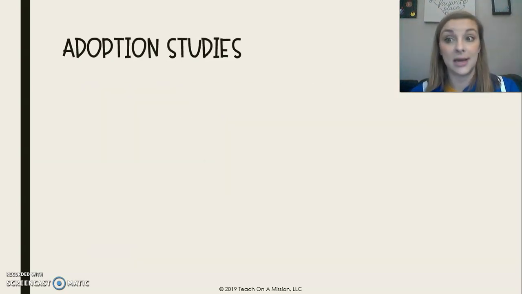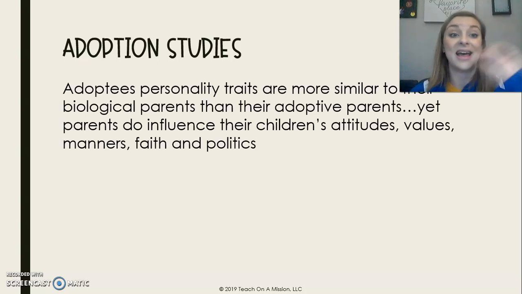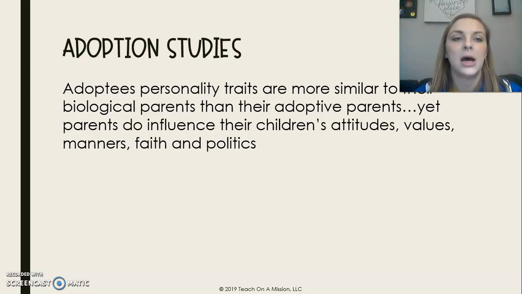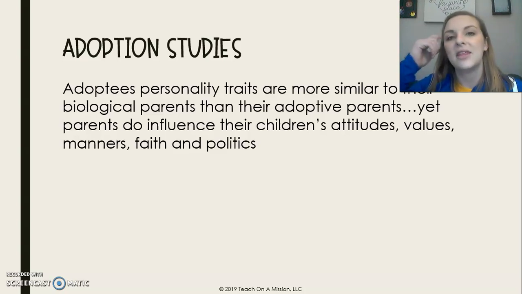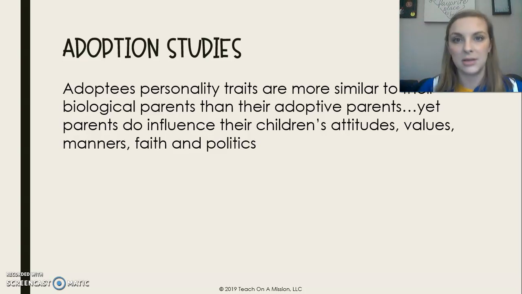Okay, so why study adoption studies? Well, for the exact opposite, right? Adoption studies allow us to study the nurture, the environment. With adoption studies, we can control the environment. We know the type of environment that kid is in, right? And then the genes are separate.